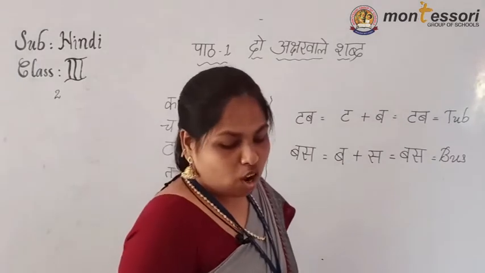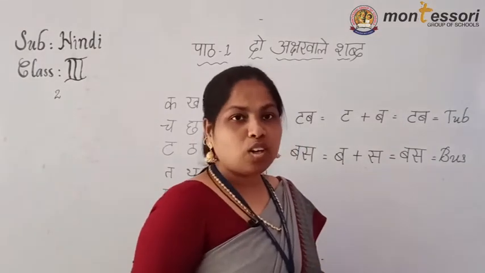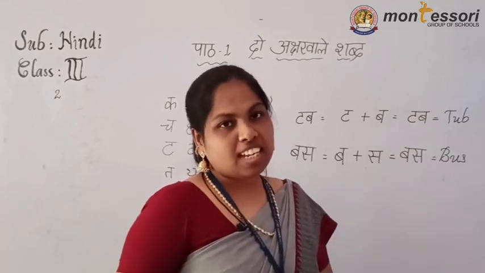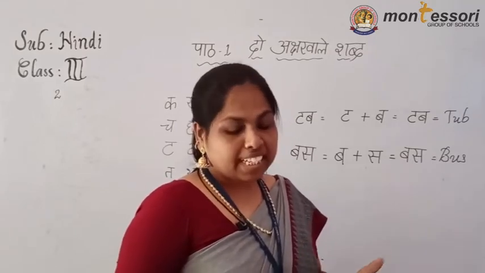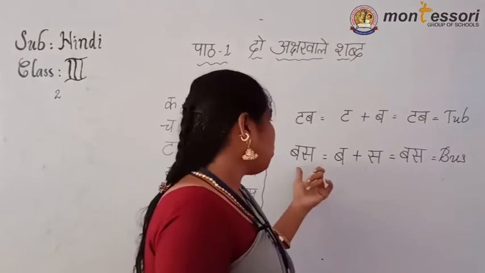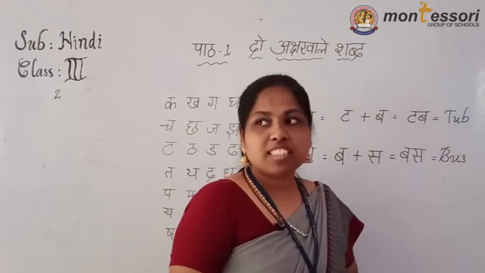Now children, how many words have I explained up to now? I explained 4 words. Dha, na, dhan. Dhan means money. Kha, ta, khat. Khat means letter. Then now ta, ba, tub. Tub means tub. Now bus, what is that?